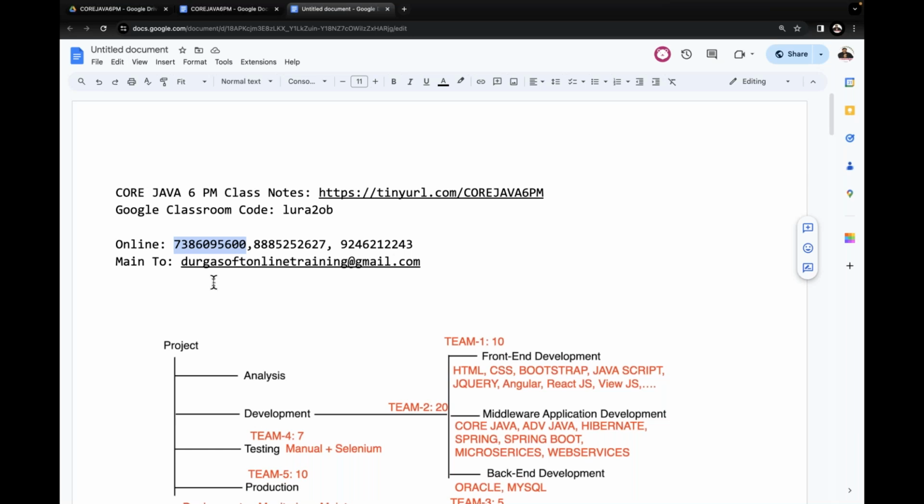Tomorrow onwards, we are going to start our installation process, how to install Java software and how to provide setups in our systems. All that content we are going to understand. Got it? What I'm telling you?